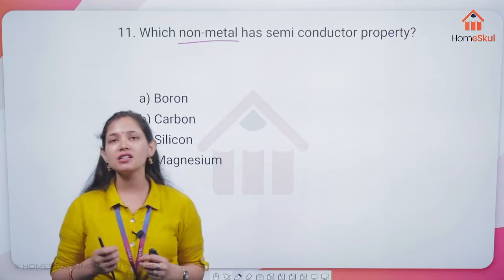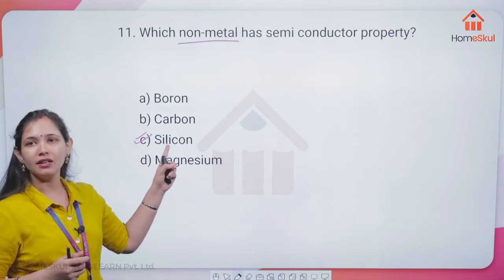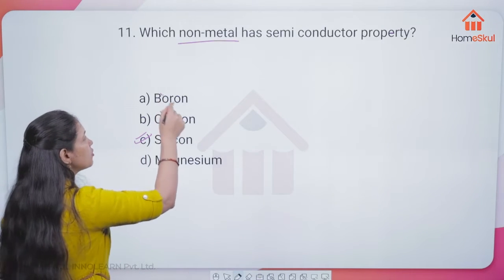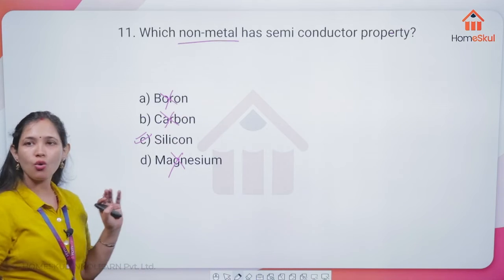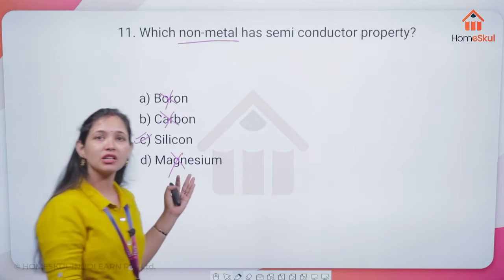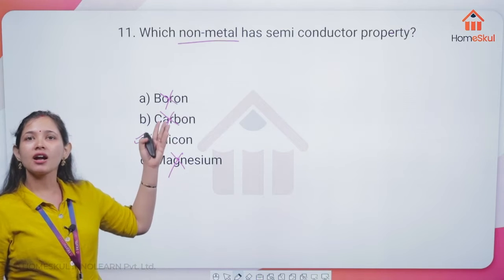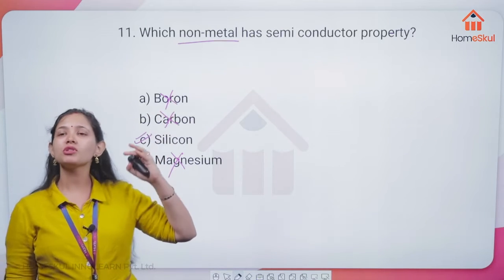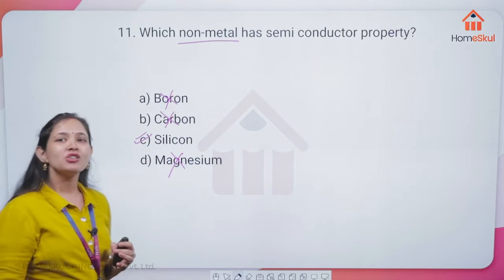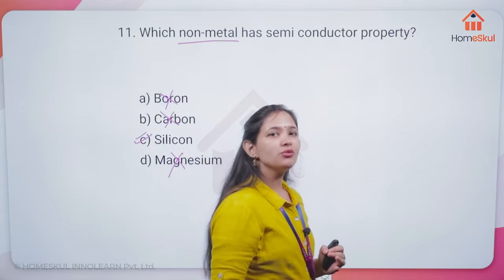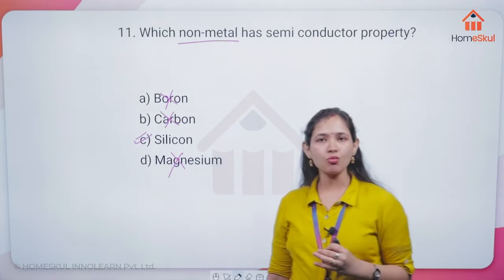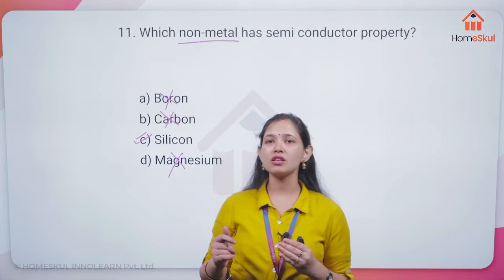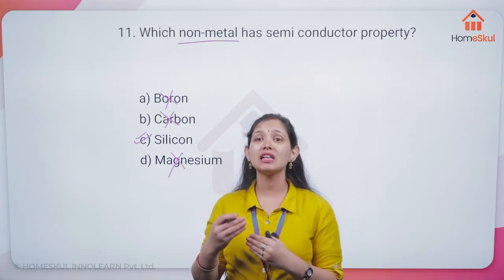The example for a semiconductor is silicon. Carbon can never be the one. Boron, magnesium, no. Magnesium is a metal here. Carbon and boron are going to be non-metals here. So silicon is the one which has the intermediate property of metals and non-metals. If we want, we can make it conduct electricity.